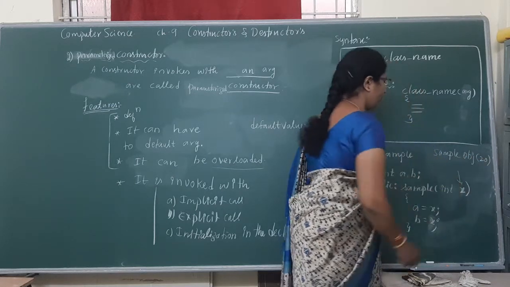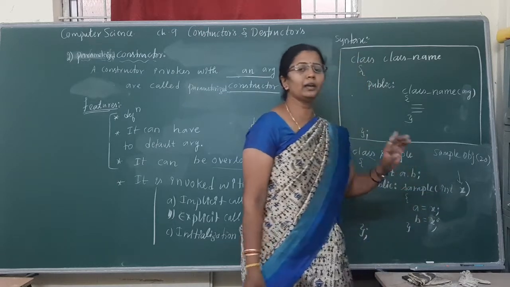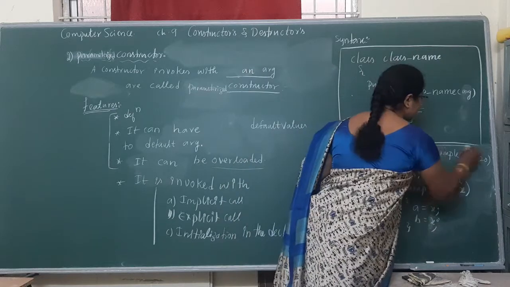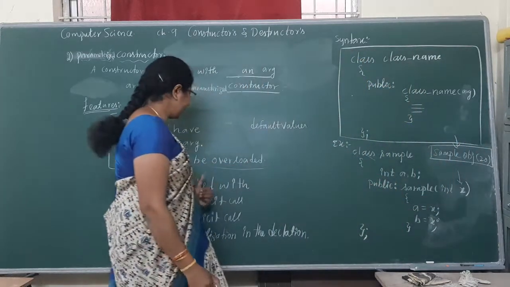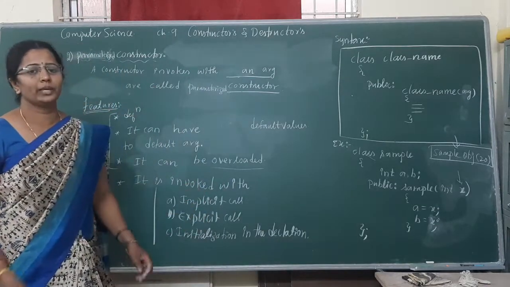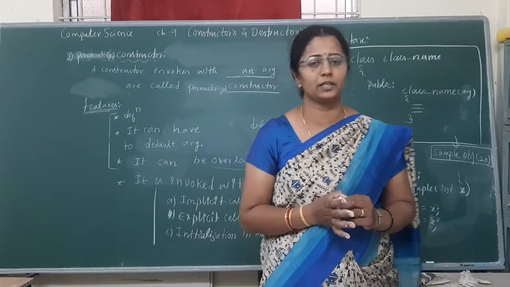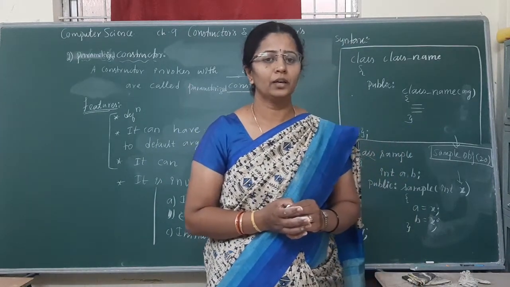The 20 gets copied into x. X gives the value, so a and b are both the same. We'll discuss how this invoking method is implemented in the next class. Those are the invoking methods, only for the parameterized constructor. Okay students, did you understand?